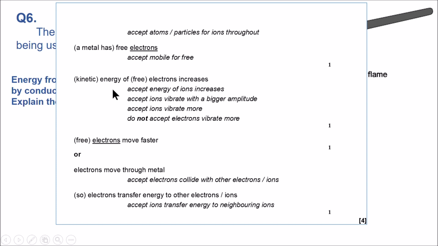The energy of free electrons increases as they are being heated up. So free electrons move faster, or we can say they move through the metal. And when they move, they can transfer the energy that they have gained from the heat to the other parts or other electrons. That's how the whole metal pan will heat up.